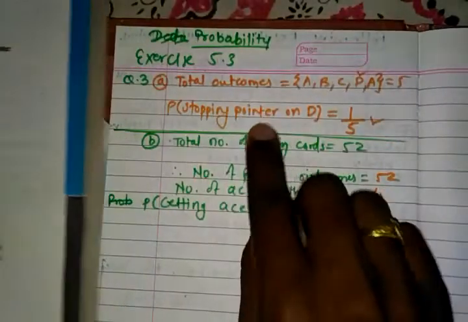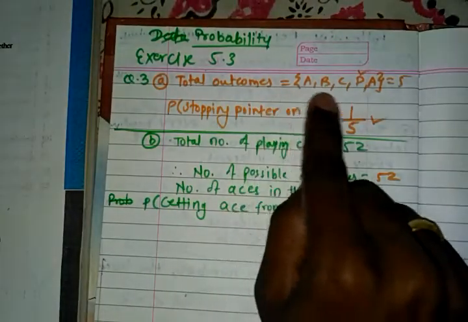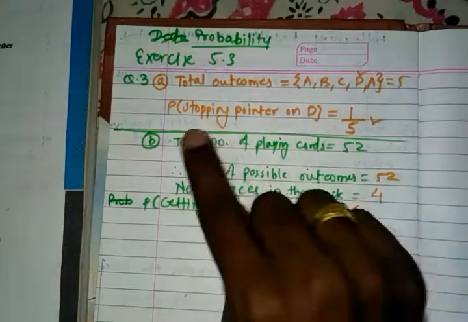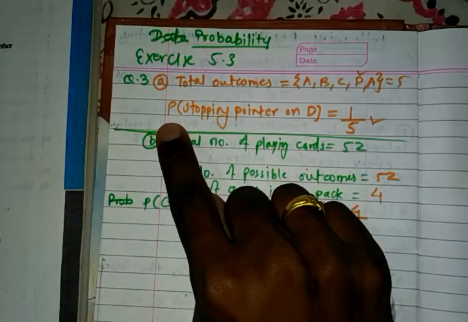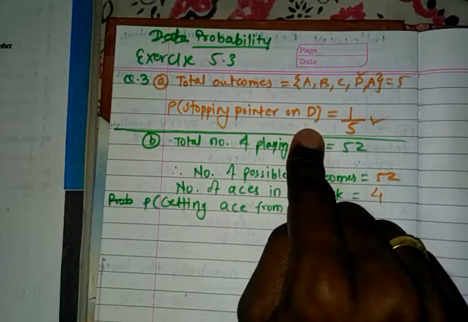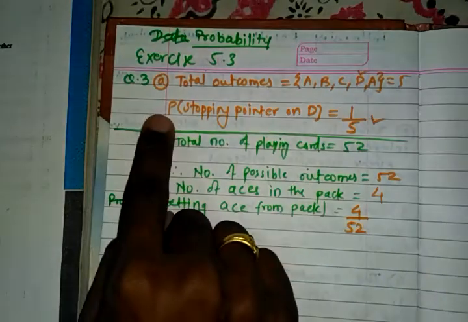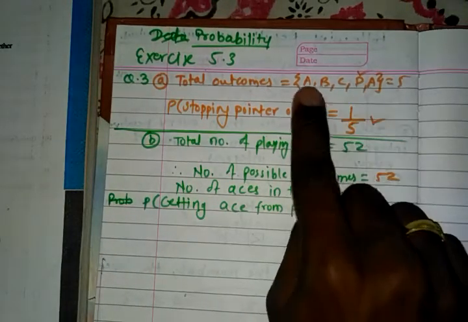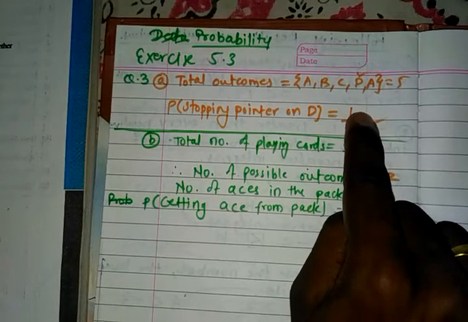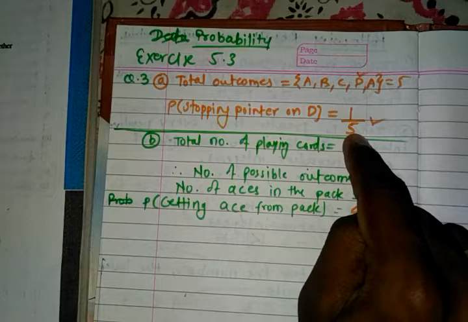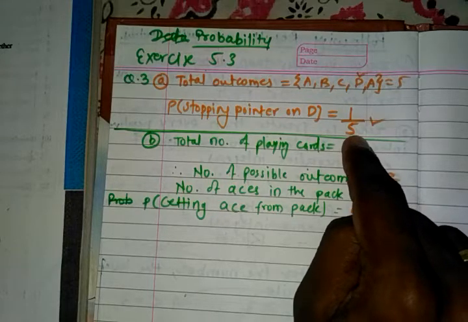So it is a very simple question. So I have done that. Total outcomes is equal to A, B, C, D, A. So there are how many outcomes? 5. So we have to find the probability of stopping the pointer on D, right? That is P representing probability. So that is 1. Out of these outcomes, D is only 1. So I have written 1 at the numerator and total outcomes at the denominator, that is 5. In the next,